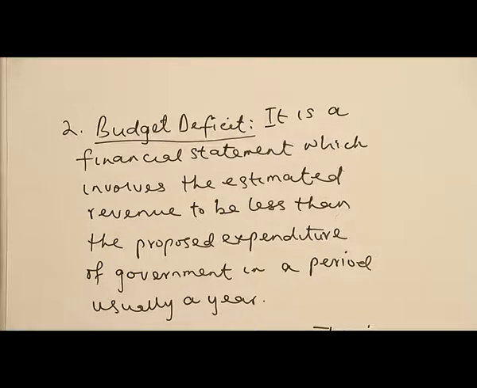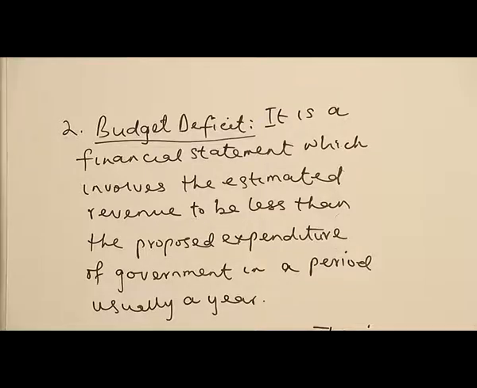And to increase the aggregate spending, it implies that government needs to pay more money through the central bank of the country. Not only that, government can also borrow either internally or externally in order to carry out its function. So government is not proposing to make much revenue, but government is proposing to spend more in the economy. So if the revenue they are going to get is less than what they are spending, the implication is that government is going to borrow from various organizations, either internal or external.